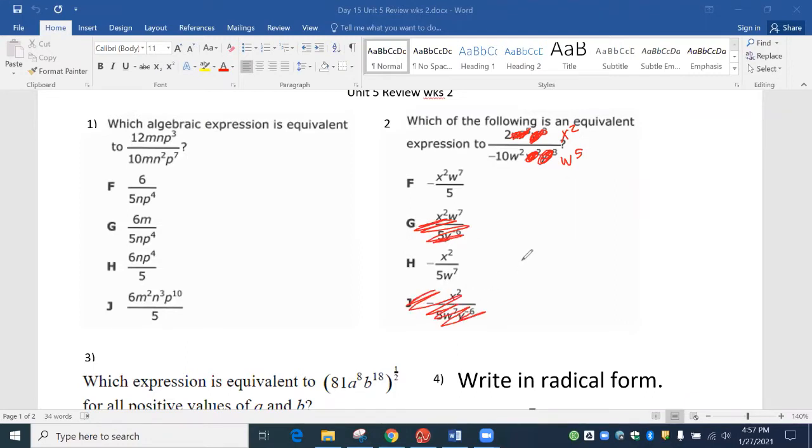Okay, and then looking at what's left, I do have 2 X's on top. Both of these have 2 X's on top, so that doesn't help. And then on the bottom, we're going to add up all of our W's. So 2 W's plus 5 W's give me 7 W's, but where? On the bottom. And so 7 W's on top is not correct, and the answer would be H.